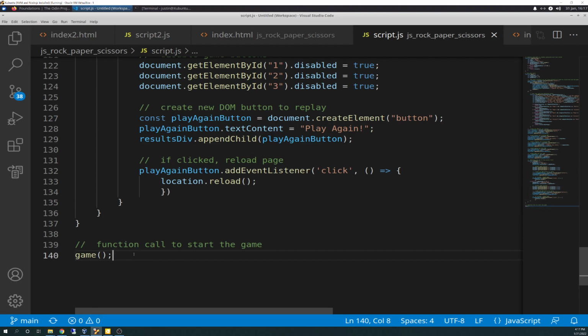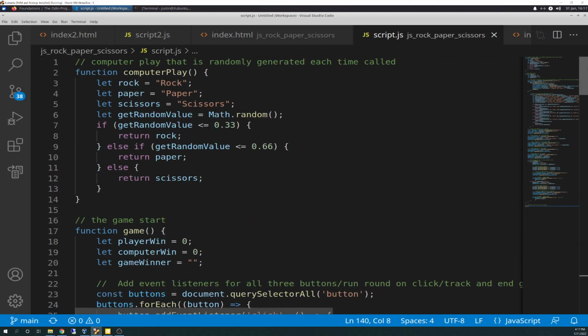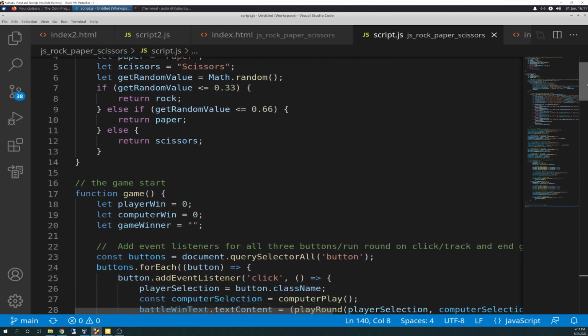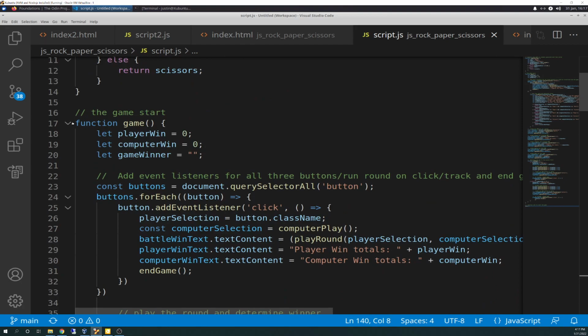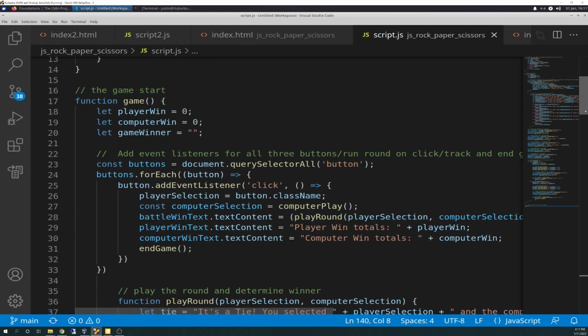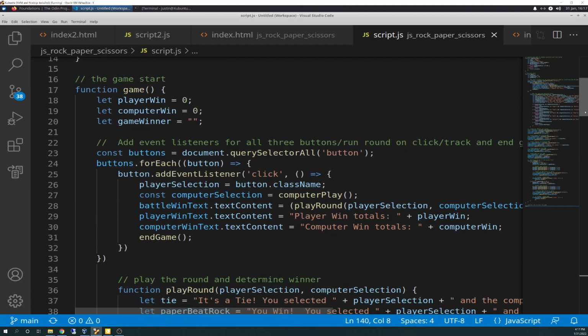So honestly, the code starts here at line 140 and then wraps all the way back up, and then triggers this function and starts. So that was a lot in 19 minutes. I know I went through that super fast, but feel free to replay this or slow me down.